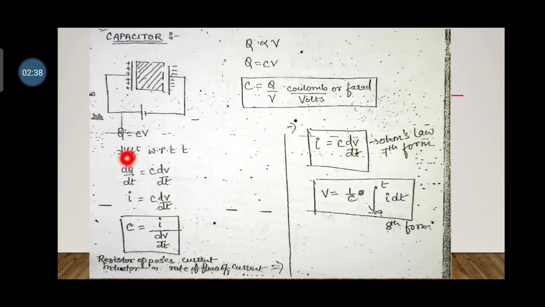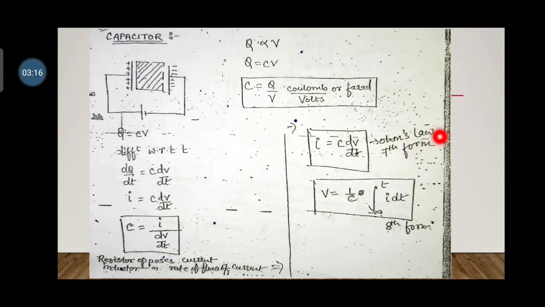Now we will differentiate with respect to t. So dq divided by dt is equal to C, which is constant, dv divided by dt. We already know from the basics that dq divided by dt is equal to I, so I is equal to C dv divided by dt. You can also write the capacitance formula as C is equal to I divided by dv divided by dt, because dv divided by dt is transferred to the denominator side. So here, I, the current across the capacitor, is equal to C dv divided by dt.